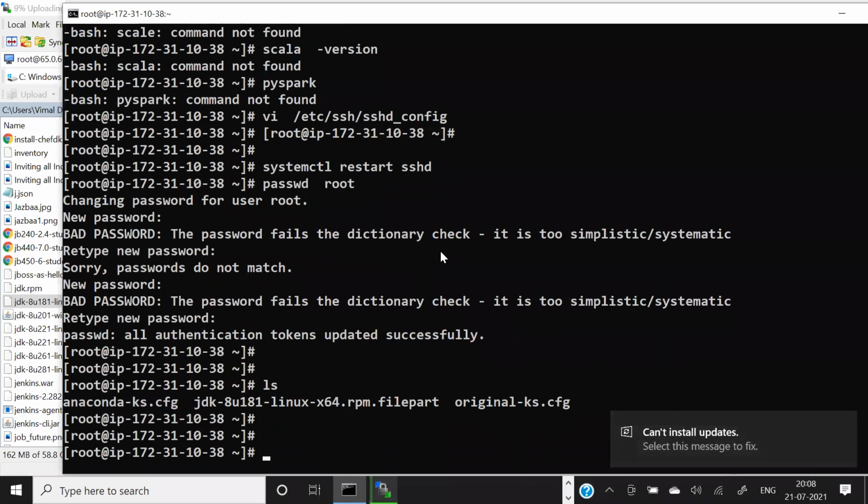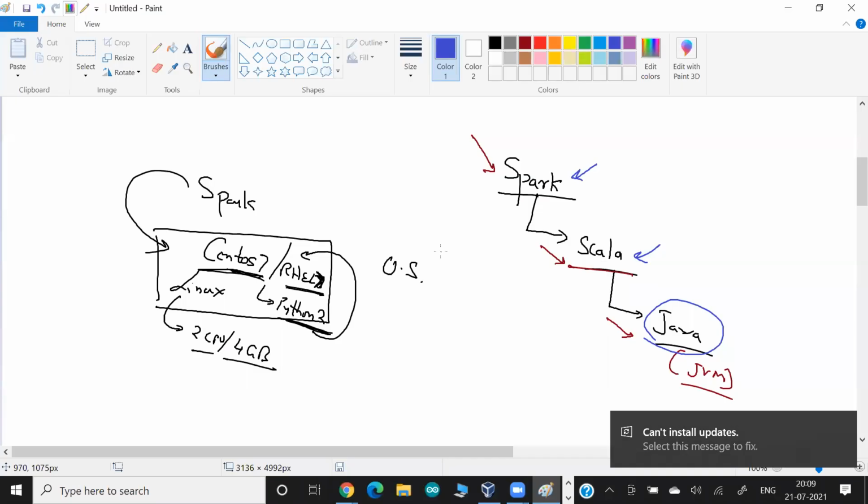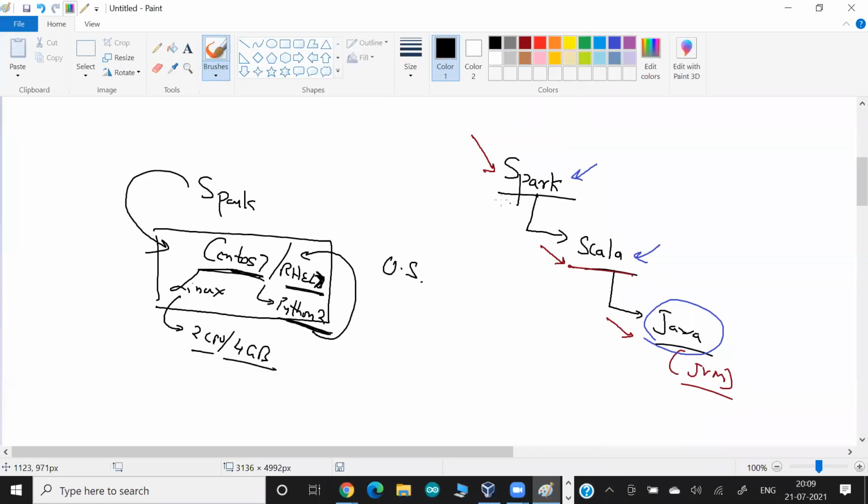In the meantime, I'm doing one more small thing. I'm going to install Scala. It's also a language that Spark needs. But one more thing, guys, I want to tell you here is Spark is an open source tool. Lots of versions of Spark are going to come up. Not all versions support all versions of Scala and all versions of Java. So sometimes it takes some time to check multiple times which version of Java supports Spark, or which version of Scala Spark supports. So this hit and trial I have done already for you. So I'm directly giving you the versions of Java, Scala and Spark that are compatible with each other.